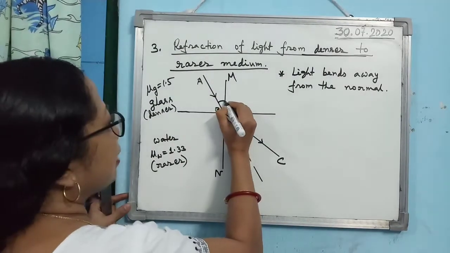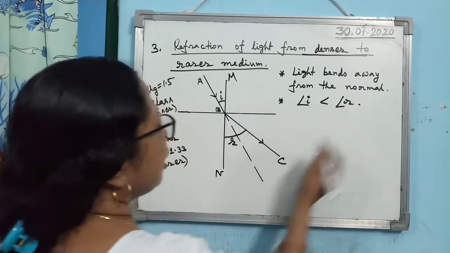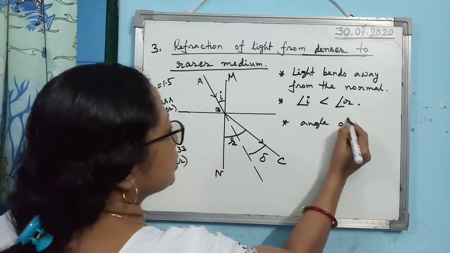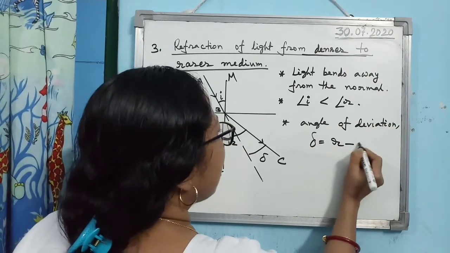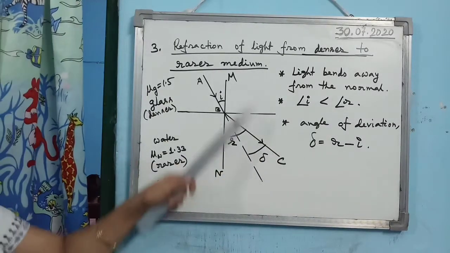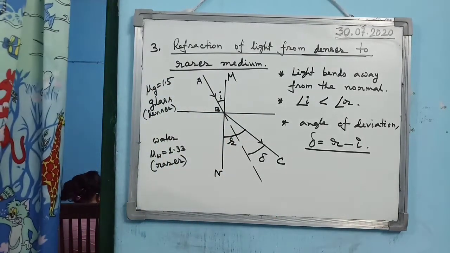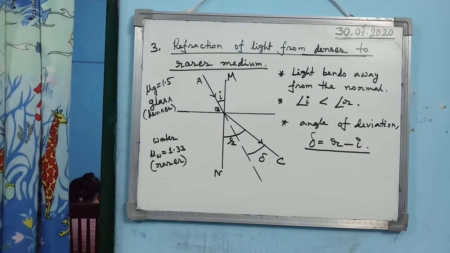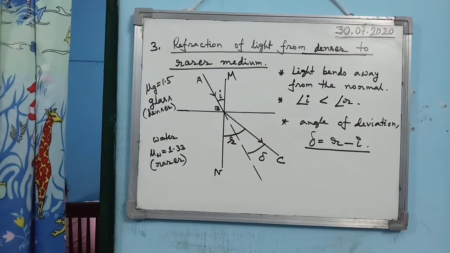So look at the diagram. If you consider angle of incidence I is less than angle of refraction R. And what is the angle of deviation? Angle of deviation in this case, you can write it like this. Angle of deviation delta is R minus I. Okay, because R is bigger than I, and from the geometry of the diagram also one can make out what is the angle of deviation, R minus I. So these are the three cases you must learn and remember, because these are concept wise also, exam wise also very important.